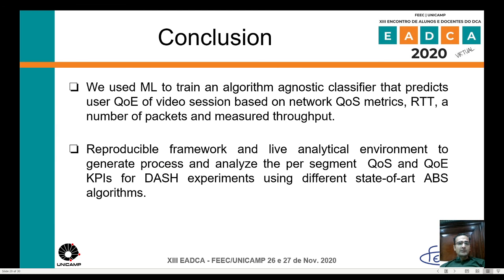We use ML to train an algorithm-agnostic classifier that predicts user QoE using only network QoS metrics: RTT, number of packets, and measured throughput. We also provide a reproducible framework and live analytical environment to generate, process, and analyze the per-segment QoS and QoE KPIs for DASH experiments using different state-of-the-art ABS algorithms.